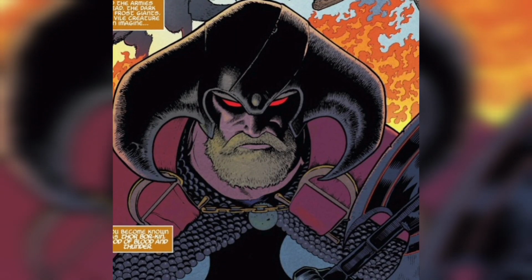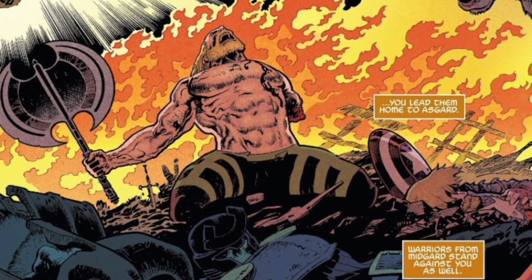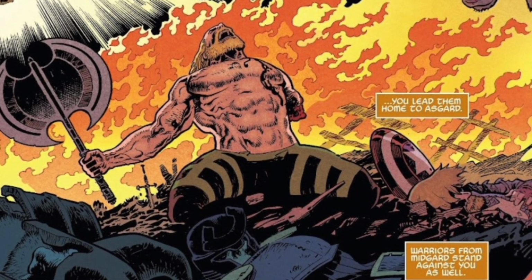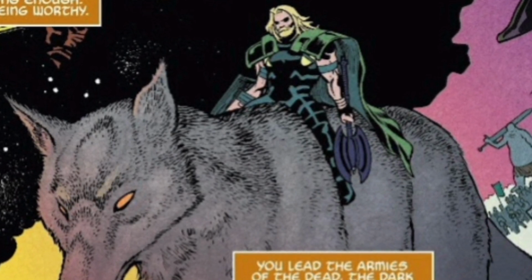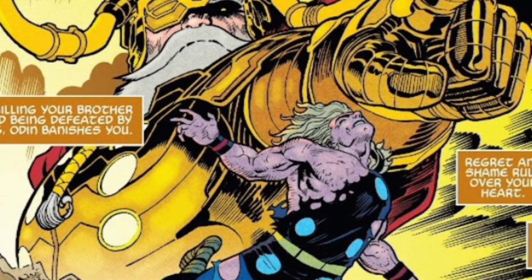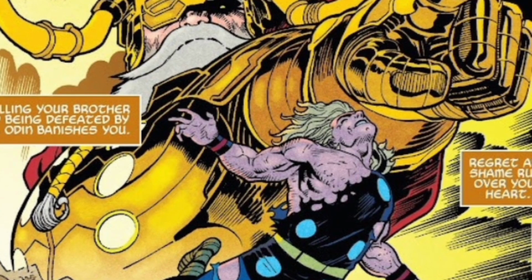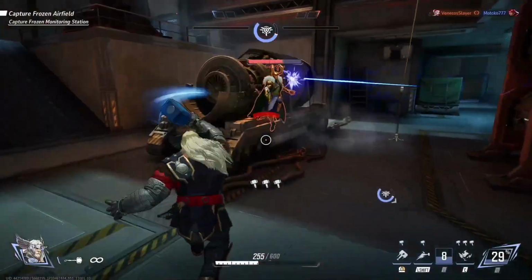Next is Thor Borkin. After a fatal confrontation with his brother Loki and a subsequent defeat by the Mangog, Thor is deemed unworthy by Odin and banished from Asgard. During his exile, he forms an alliance with Hela, the goddess of death, becoming her champion and leading an army of the dead. This dark path culminates in the destruction of Asgard, earning him the moniker Thor Borkin.